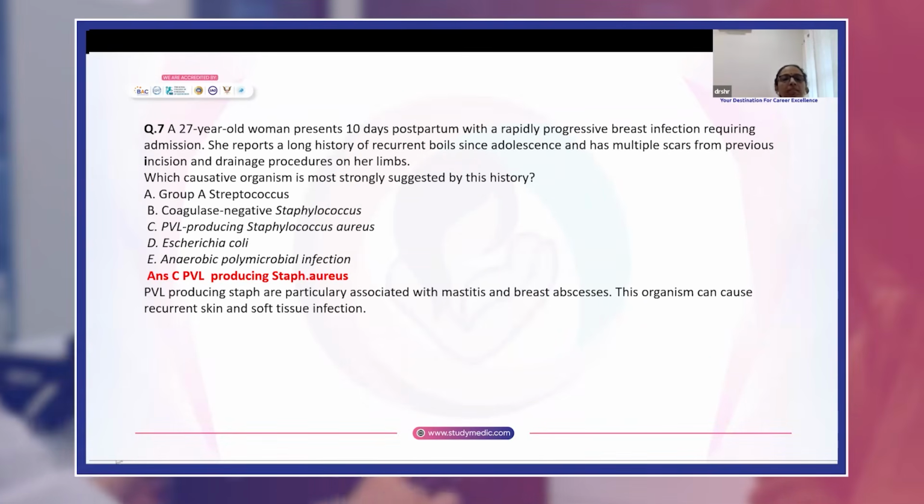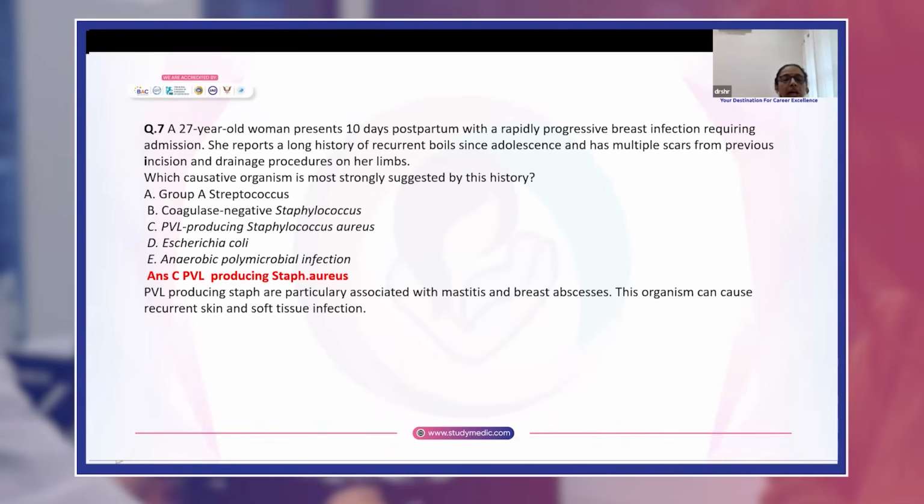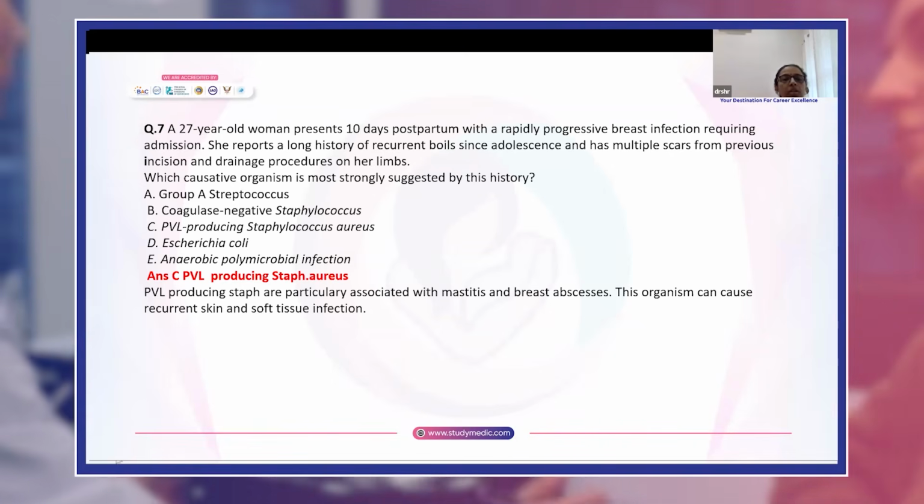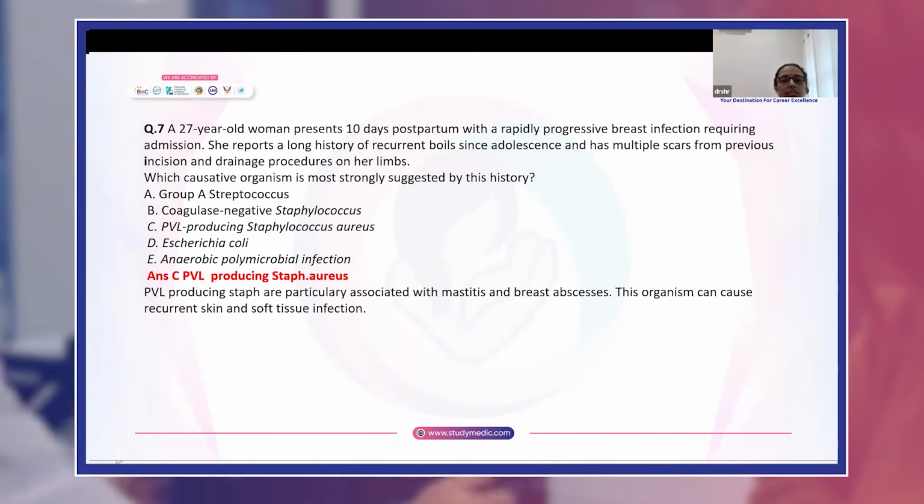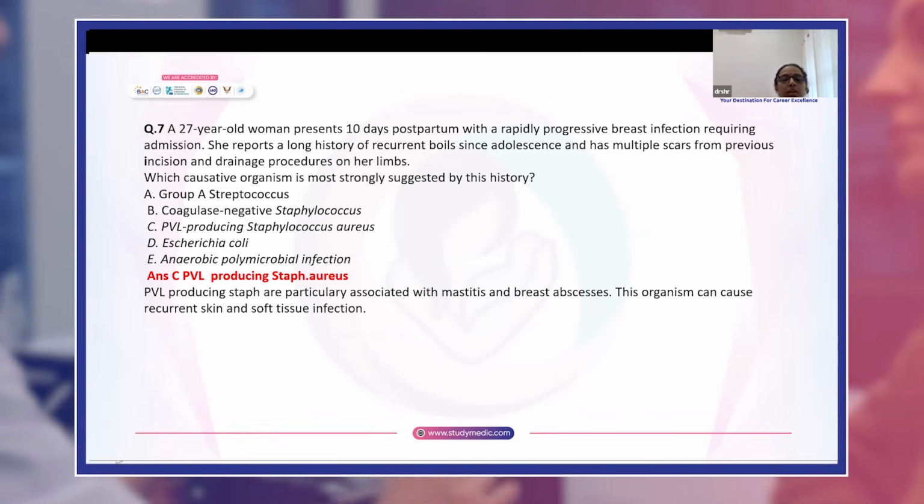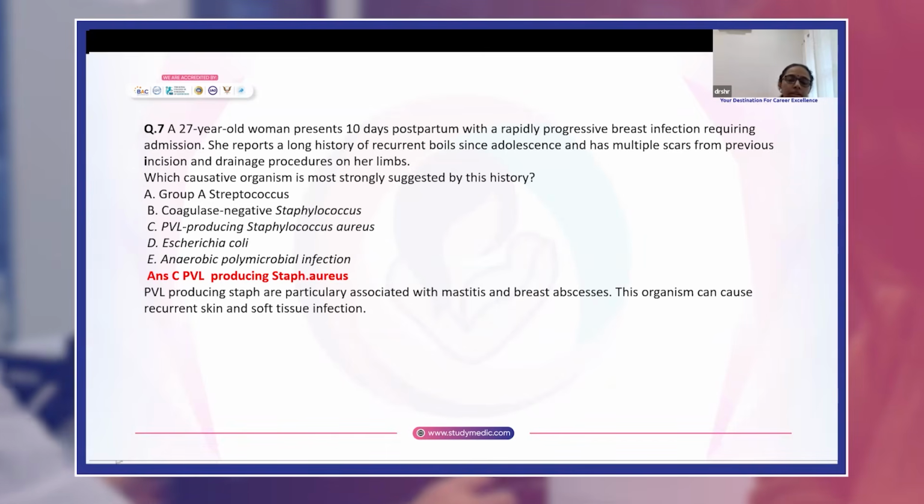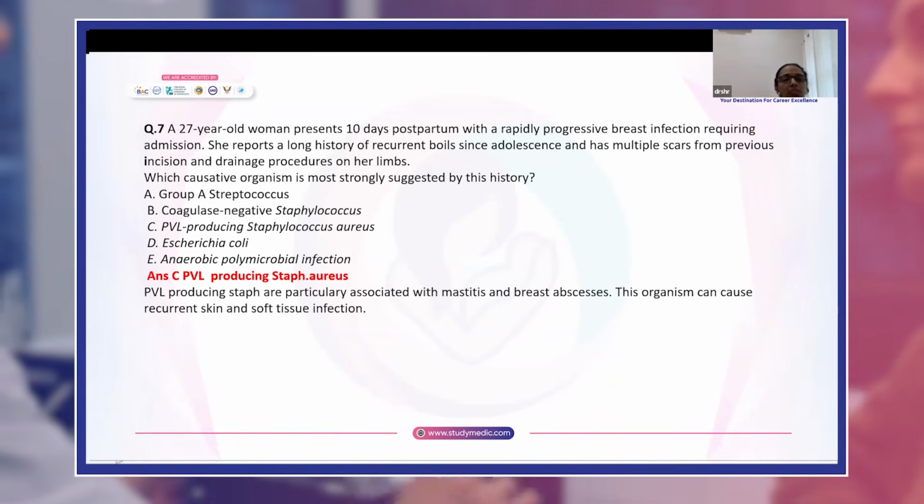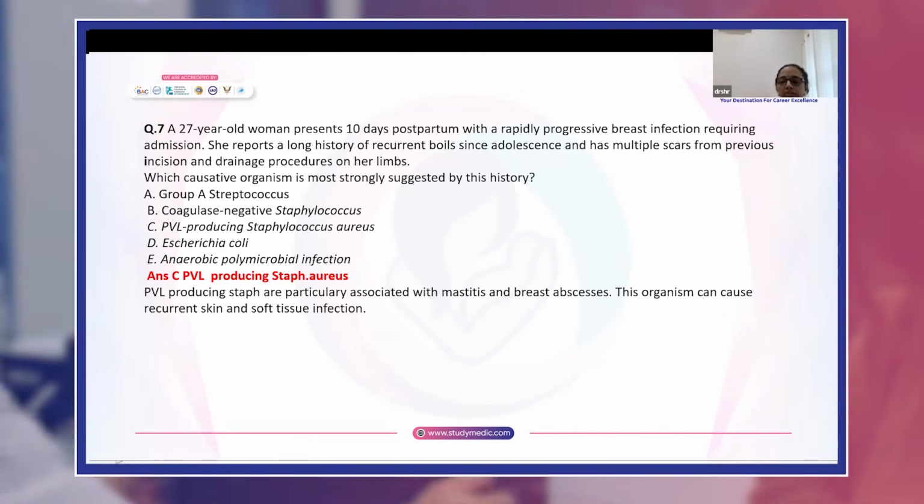PVL is Panton-Valentine leukocidin. It is produced by Staph, and this organism is particularly associated with mastitis and breast abscess. The organism can cause recurrent skin and soft tissue infection, so the patient will give a history of multiple incision and drainage.